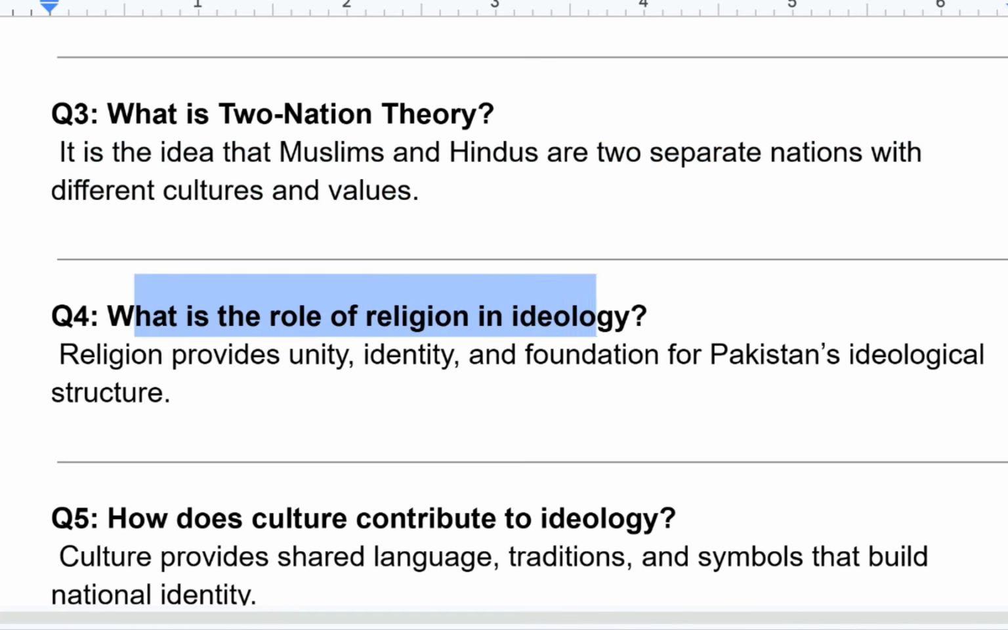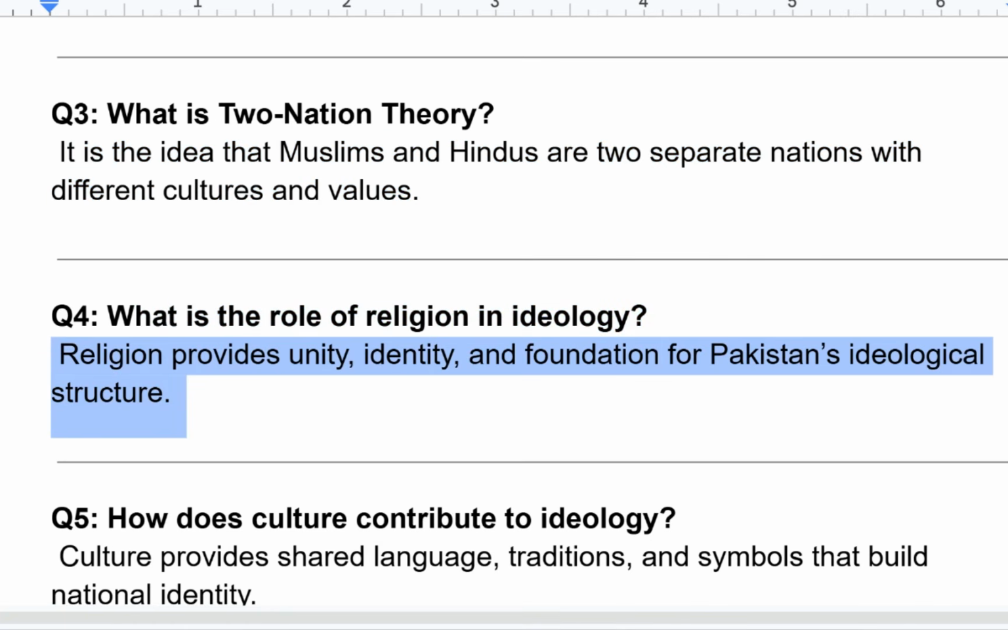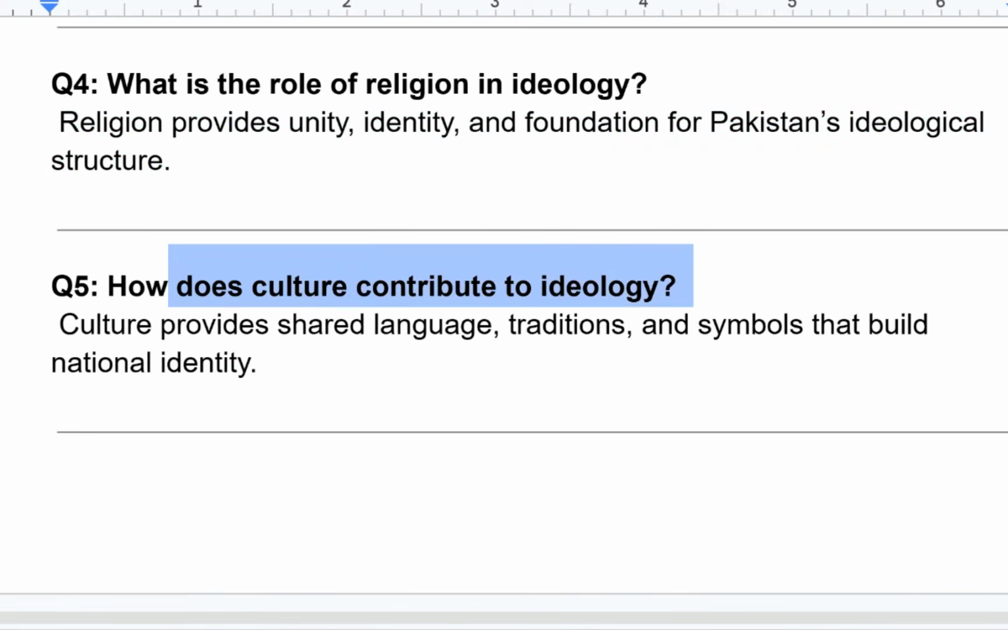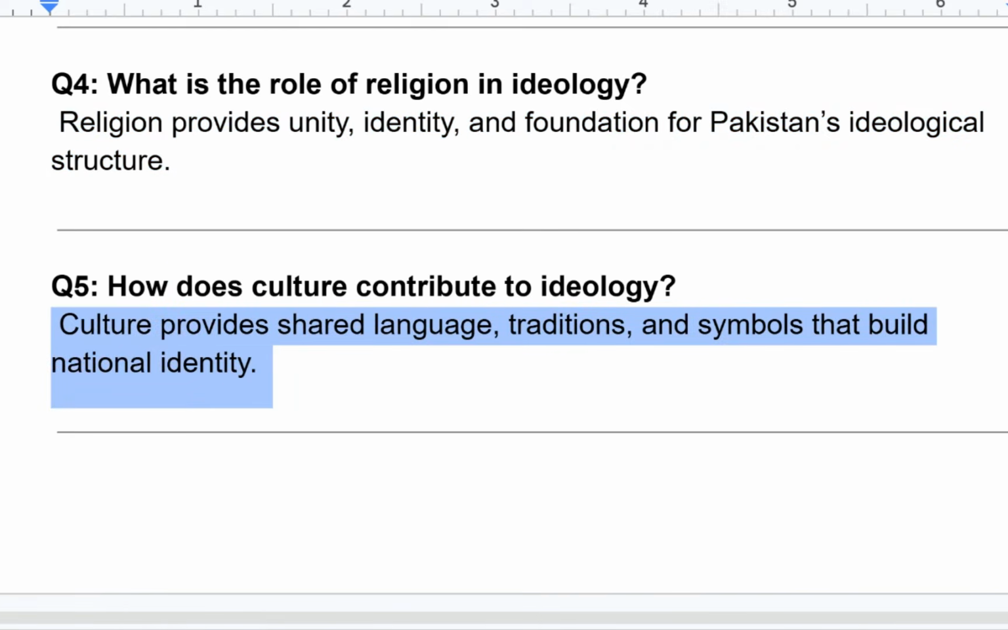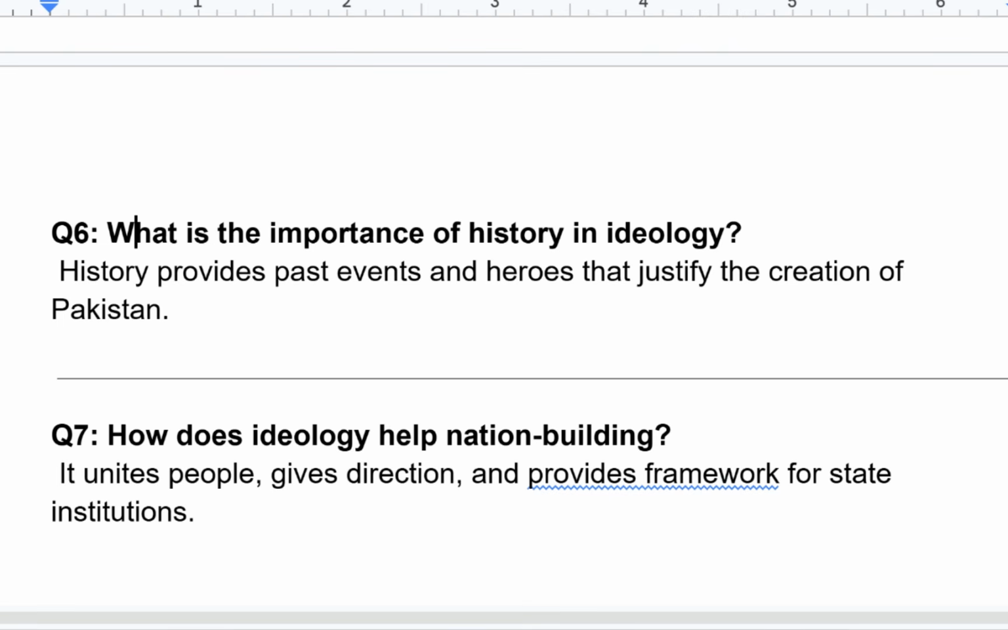different values. What is the role of religion in ideology? Religion provides unity, identity, and foundation for Pakistan's ideological structure. How does culture contribute to ideology? Culture provides shared language, traditions, and symbols that build national identity.